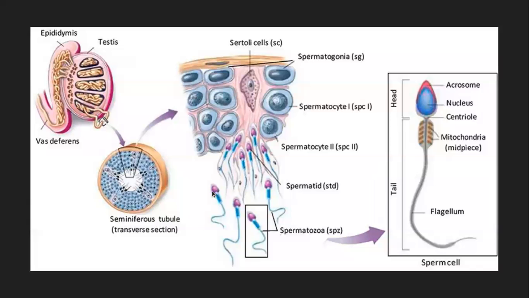This is another diagram showing the testis, lobules, and seminiferous tubule, with a section of it enlarged here. These are the Sertoli cells. When the sperms or spermatozoa are formed, they are embedded in these, and once they are released into the lumen, which is the white portion here, all of them go to the rete testis, which is a mesh network. From there, they travel to the epididymis, which is on top of the testis, and from there it enters the vas deferens and so on. So that is the journey.